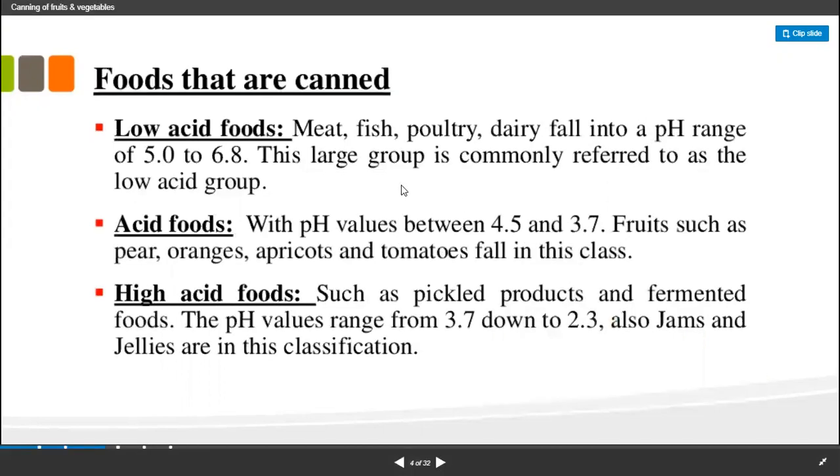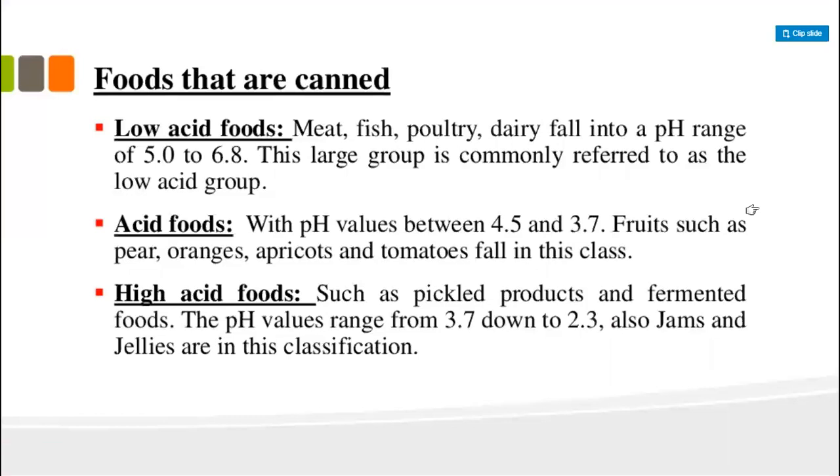The foods that are canned include low acidic food, whose pH is between 5 to 6.8, acidic food whose pH value ranges between 4.5 to 3.7, and high acidic food whose pH is approximately 3.7 to 2.3, such as pickled products. So they are mostly preserved using the canning method.